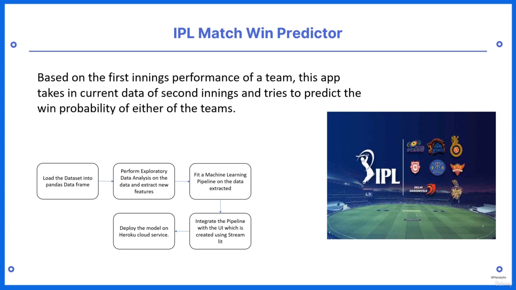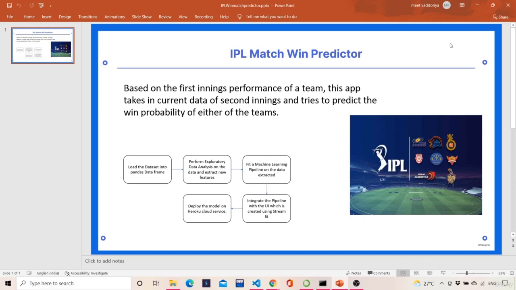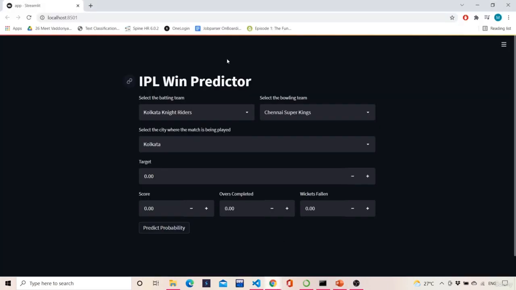Before that, let's look at how the flow goes. We will load the data set into pandas data frames. We would perform exploratory data analysis, the normal routine of a data science project. Then we will fit a machine learning pipeline to the extracted features in the data. Again, a normal step in the machine learning process, and then we will integrate that machine learning pipeline with the UI, which we will make using Streamlit, or we can also make it using Flask, and then we will deploy the model, right? So let's look at the working demo of this. So the demo is over here.